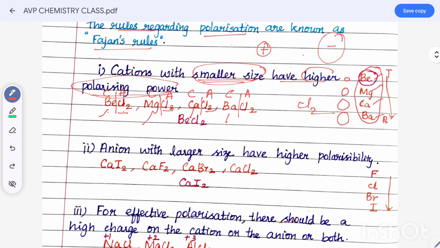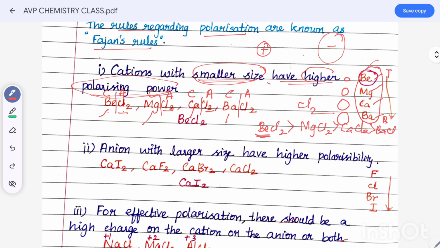So which one is smaller? Beryllium. So beryllium chloride has high polarizing power: higher than magnesium chloride, then calcium chloride, then barium chloride. The reason is the smaller size, which gives higher polarizing power.